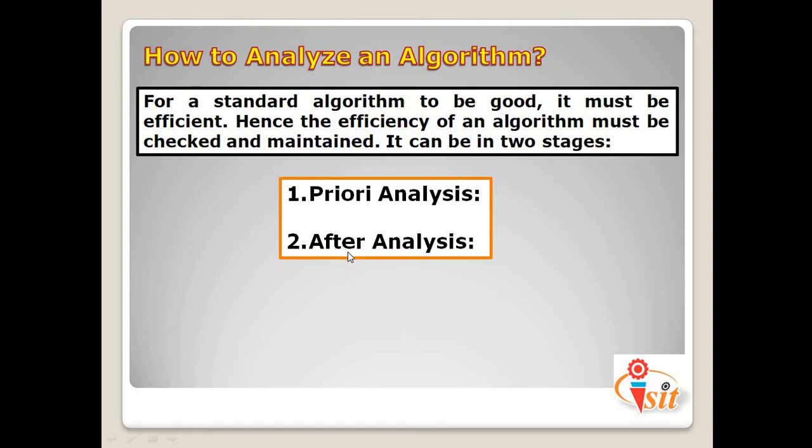The second one is a posteriori, or after analysis. Hence, after analysis means checking the algorithm after its implementation. In this, the algorithm is checked by implementing it in any programming language and executing it. This analysis helps to get the actual and real analysis report about correctness, space required, time consumed, etc. So these are the two ways we are going to consider to analyze an algorithm.